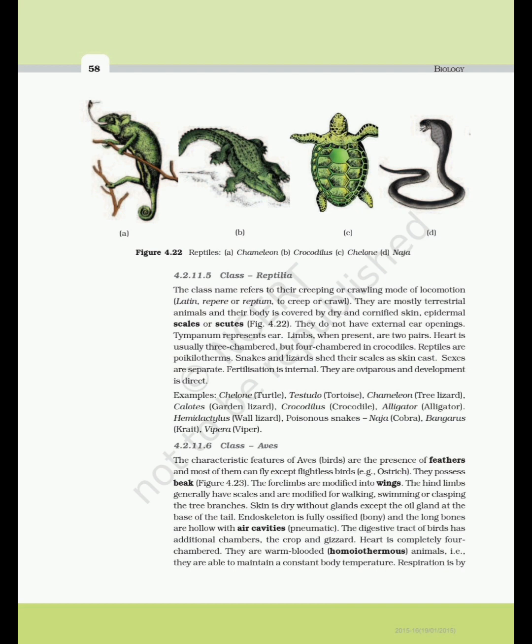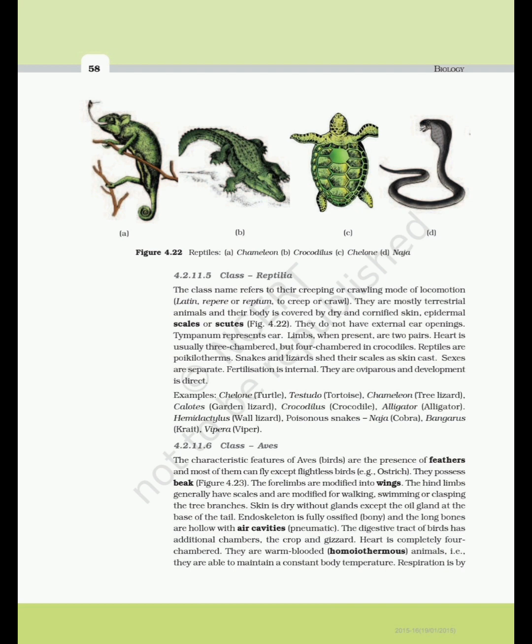4.2.11.5 Class Reptilia. The class name refers to their creeping or crawling mode of locomotion (Latin repere or reptum, to creep or crawl). They are mostly terrestrial animals and their body is covered by dry and cornified skin, epidermal scales or scutes. Fig. 4.22. They do not have external ear openings. Tympanum represents ear. Limbs, when present, are two pairs. Heart is usually three-chambered, but four-chambered in crocodiles.